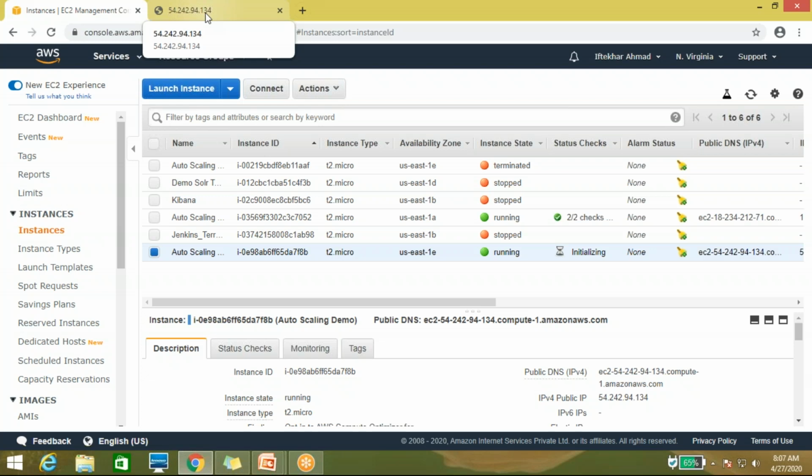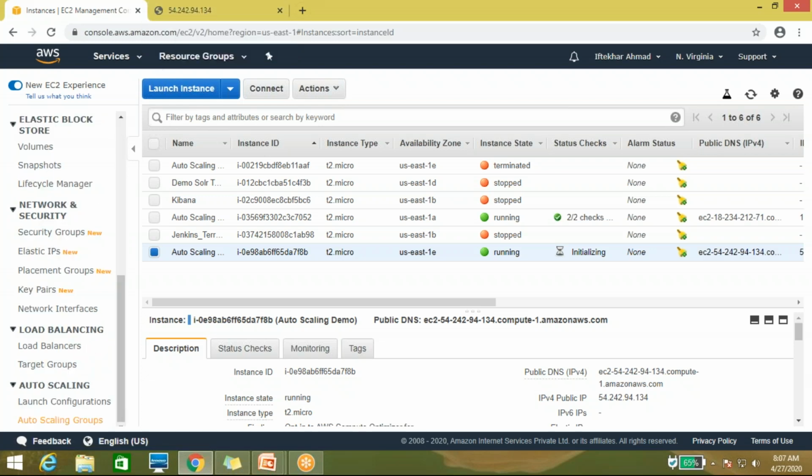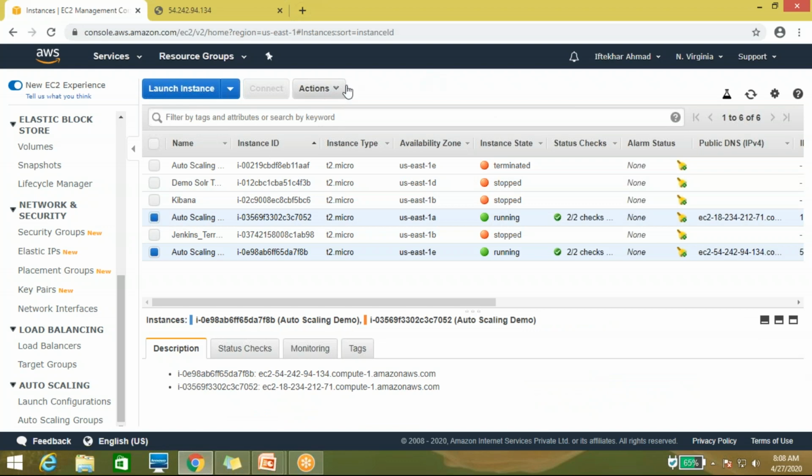the same type of application or data which you have installed in a particular server or instance. I installed the httpd package on the server when I was creating the auto scaling group launching configuration; I installed Apache. That's the reason whenever a new instance comes, that service will be installed by default by the auto scaling group.